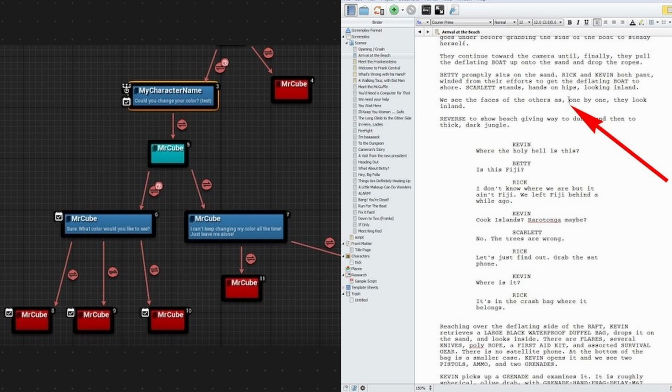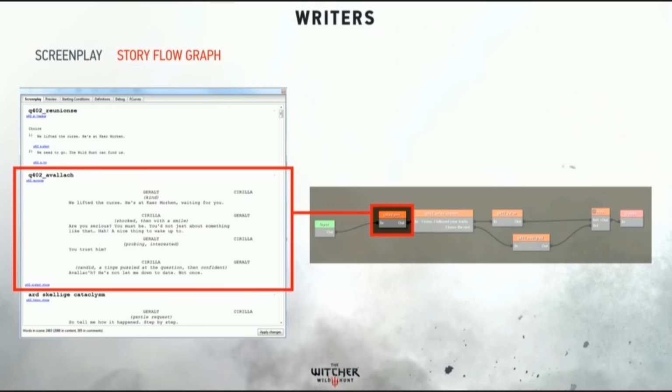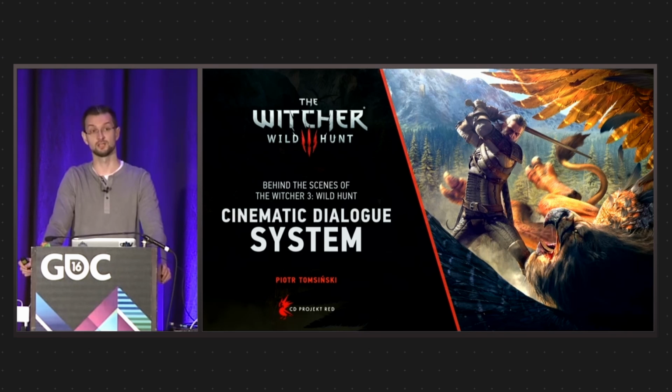Without further ado, let's jump to the Witcher 3 dialog editor. This is how your game writers would love to work: implementing the logic of the nodes and writing the entire text in an editor designed specifically for them. I took this screenshot from the GTC talk. Piotr Tomsiński gave a great talk on the cinematic dialogue system used by The Witcher 3 Wild Hunt. I highly recommend watching it if you do anything related to dialogue systems.